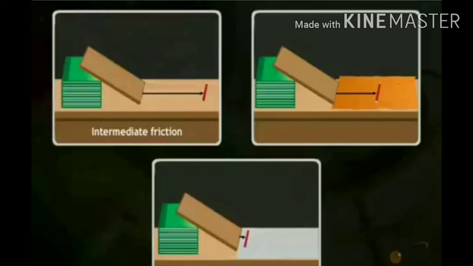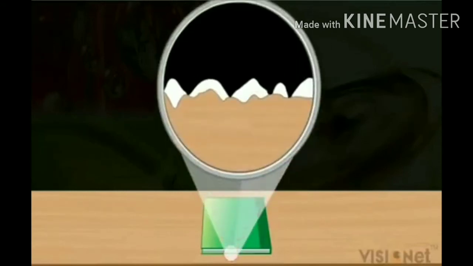Now take a book, place it on the table and apply some force. It moves some distance and stops due to friction. Many surfaces look like perfect planes, but they have many irregularities in between the two surfaces.